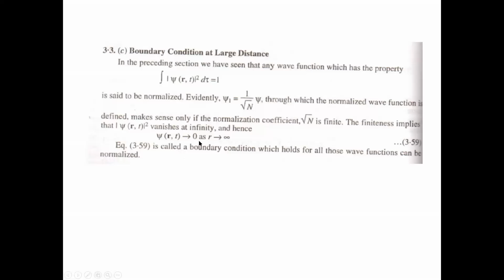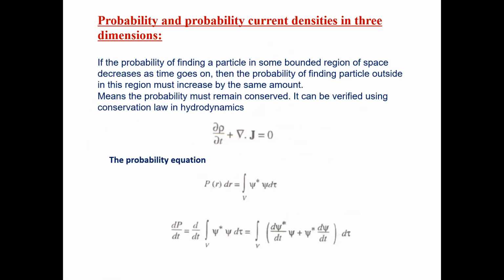Okay, so this is one of the boundary conditions for the solutions of Schrodinger equation at large distance, or for infinite r. Okay, so these are some basic things which are used when we deal with the Schrodinger equation and with the wave function. Then there is another quantity which you already know, पिछले semester में भी हमने पढ़ा था. It is called the probability and probability current density in 3 dimension.